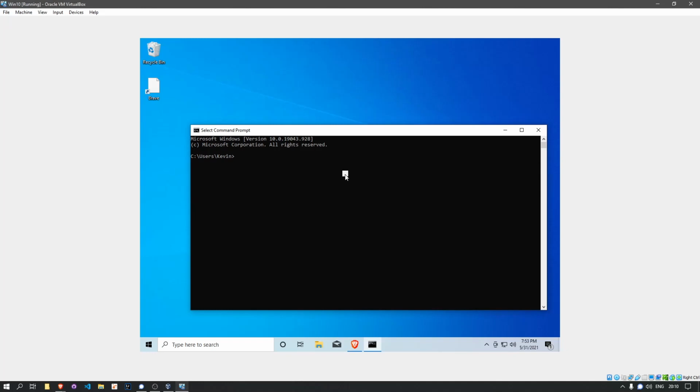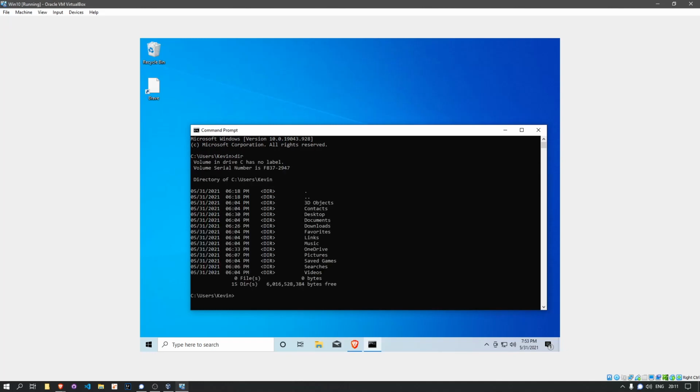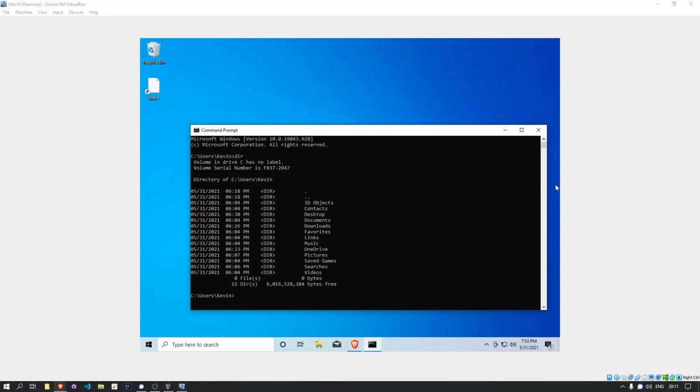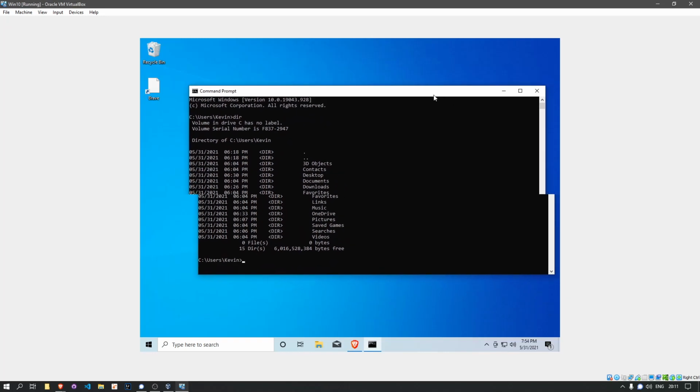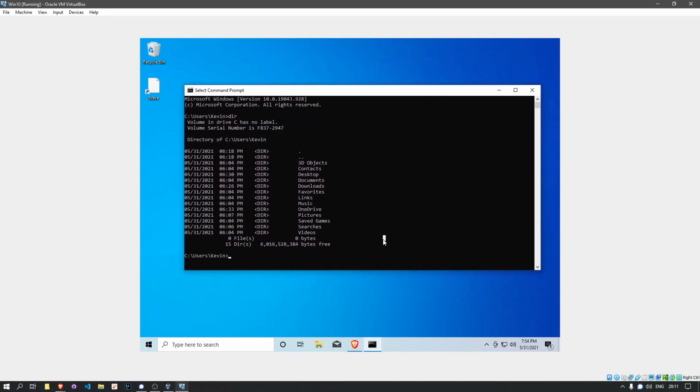We can do all sorts of stuff, like we can see what kind of files we have and all that. But we'll be using this as a way to verify which things are already installed and which things are not installed. So the first thing we want to check is if Java is installed or not. So we'll do java --version.